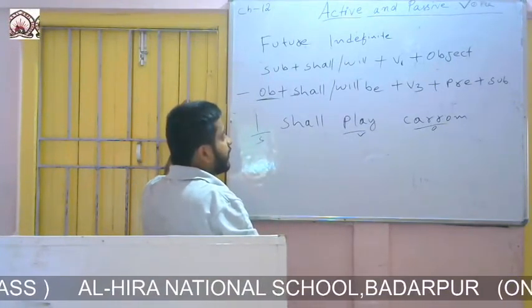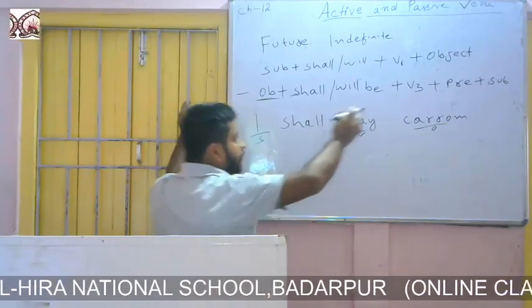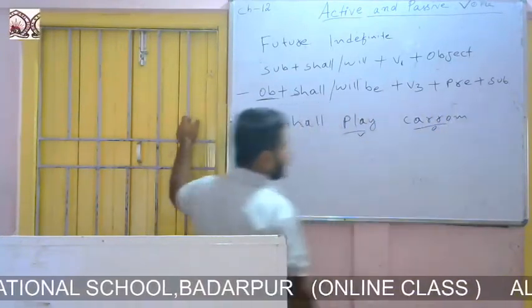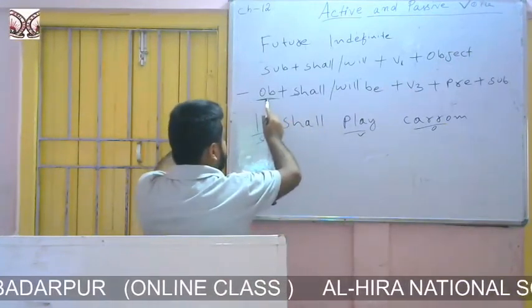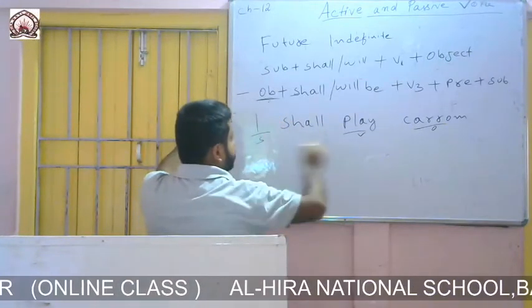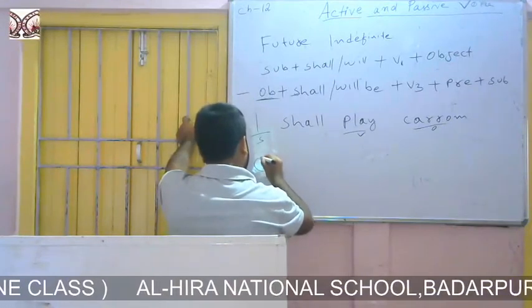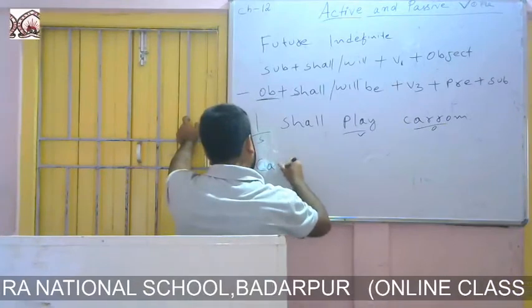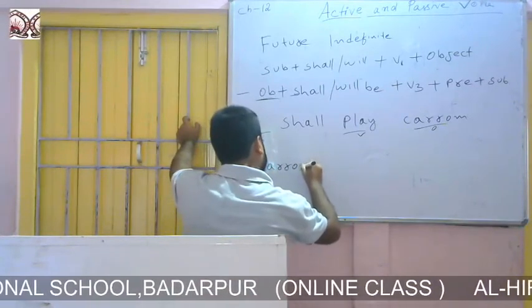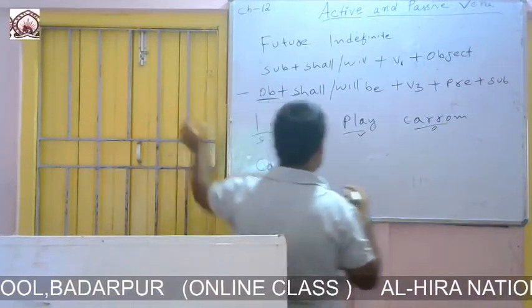Then we write the third form of the verb, then the preposition, and then the subject. So here we write carom at the beginning.